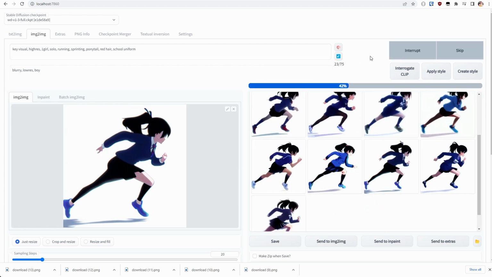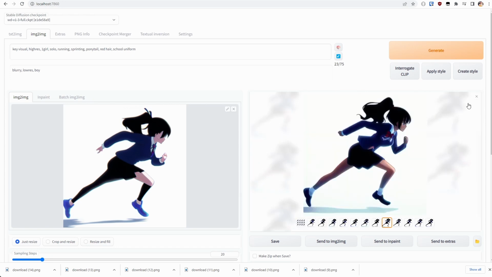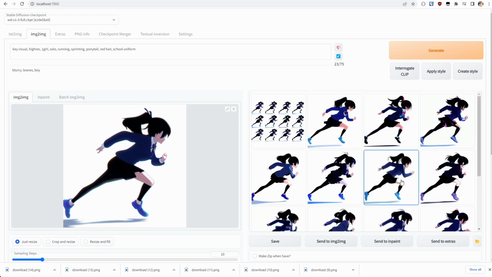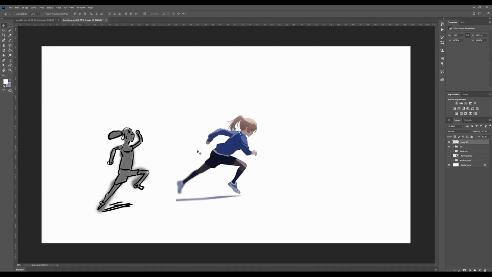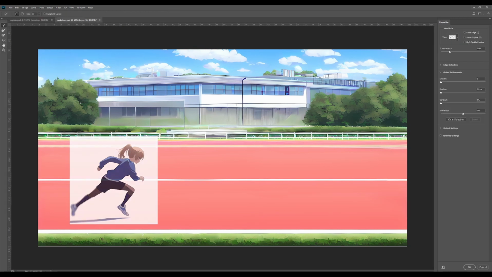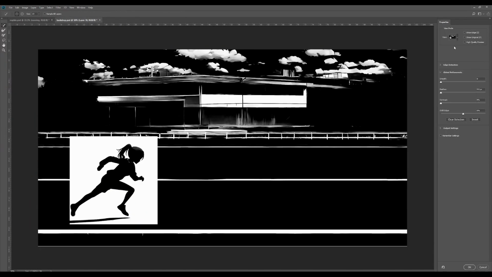I think it's worth pointing out that this is again one of the advantages of these new tools. Basically I was able to validate pretty quickly if that pose worked with a rendered image, and then pivot on the spot once I saw it in place and I wasn't really happy with it, instead of spending an hour or more creating a final sketch only to throw it in the bin.